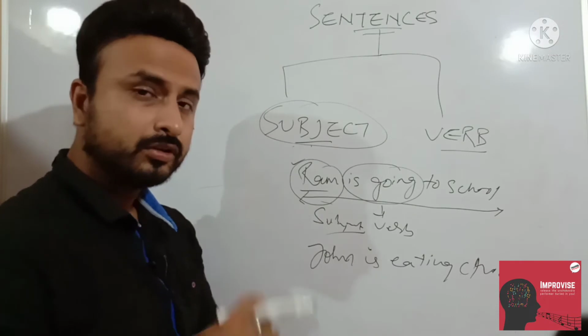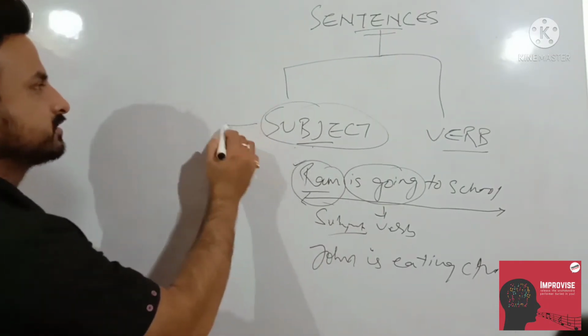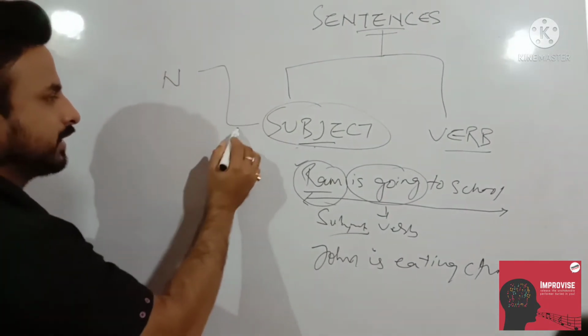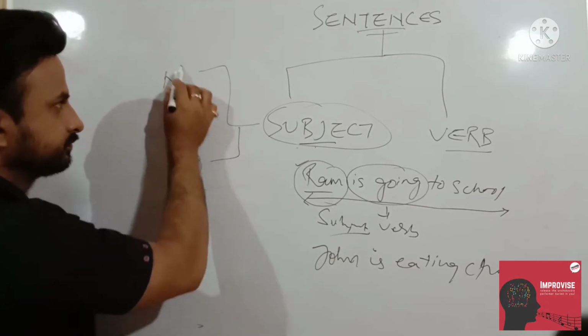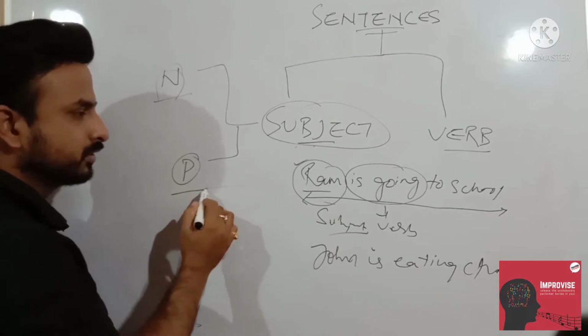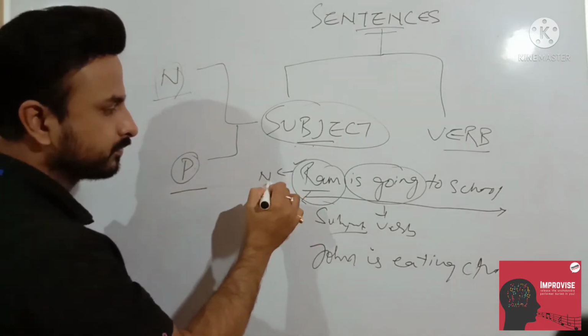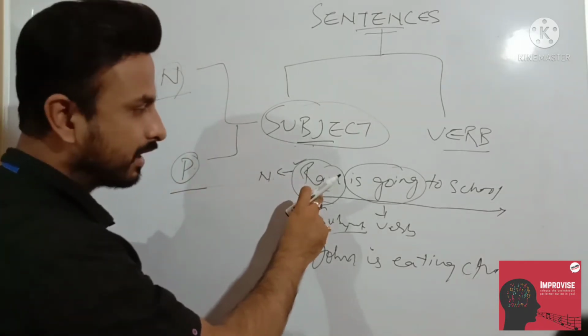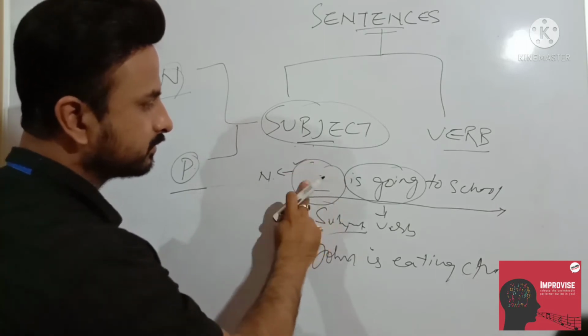So subject could be a noun and also a pronoun. Always remember, subject can be a noun and also a pronoun. This is a noun. In place of Ram, can I write he here?